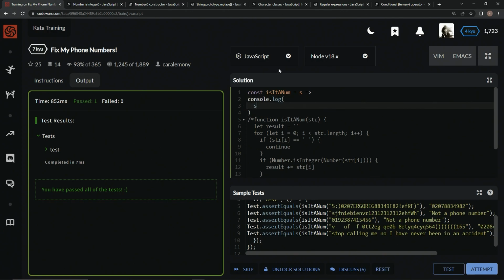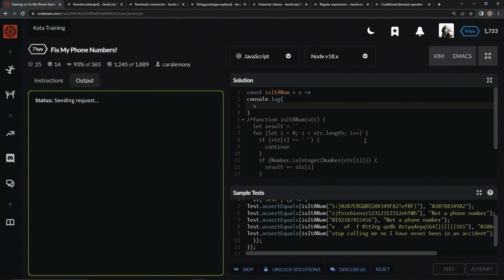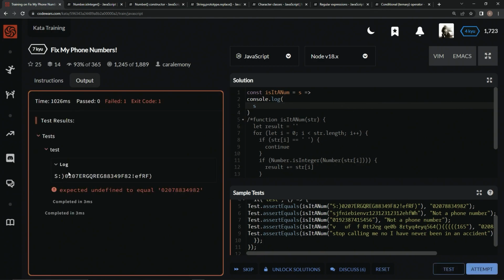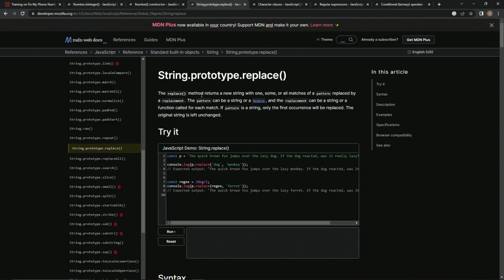So now let's check what s looks like, test it out. Alright, so this is that horrible number we've got to take care of. For this one, we're going to use the replace method. If you don't know about the replace method, it returns a new string with some or all matches of a pattern replaced by a replacement. The pattern can be a string or regex.